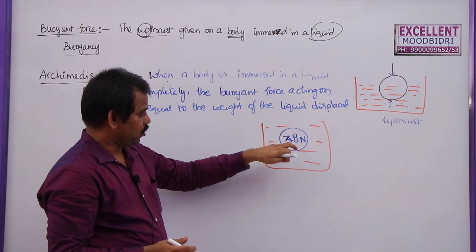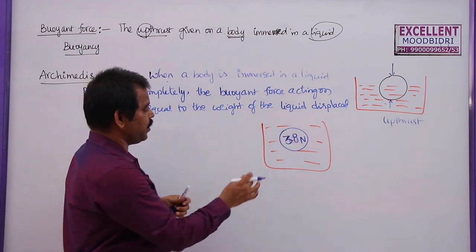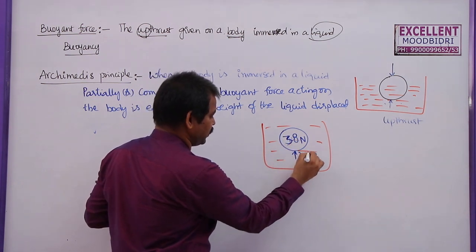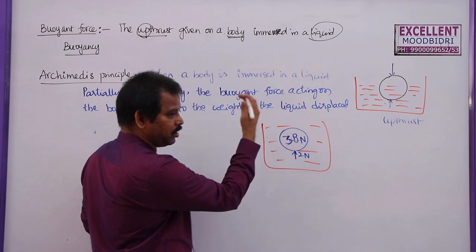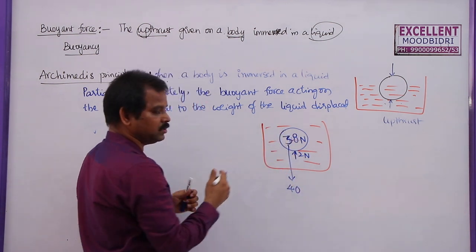Why? Actually, it is not losing weight. It appears that weight is around 38, because a 2 newton force is acting on this body in the vertical upward direction. The actual 40 newtons is acting downwards, as the 2 newton force is acting upwards.